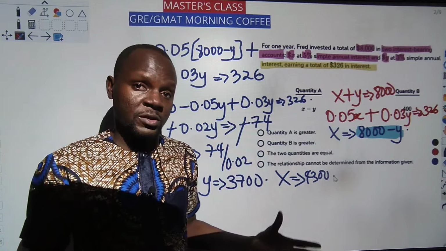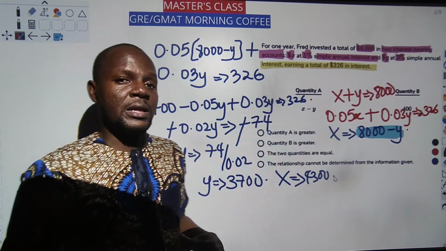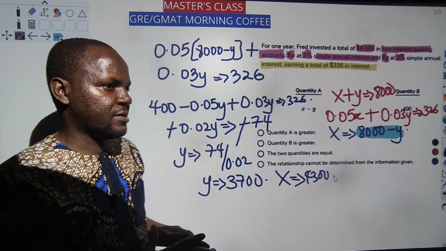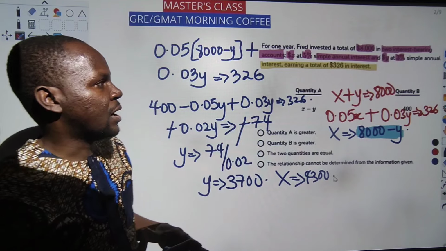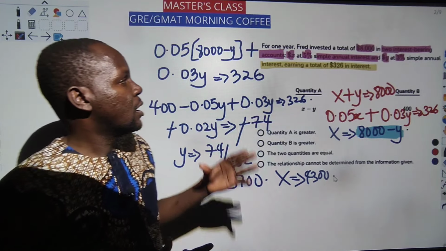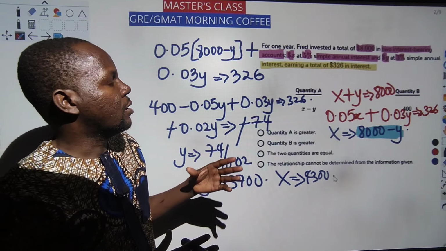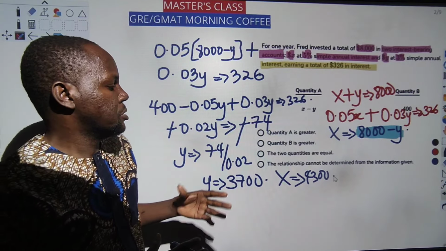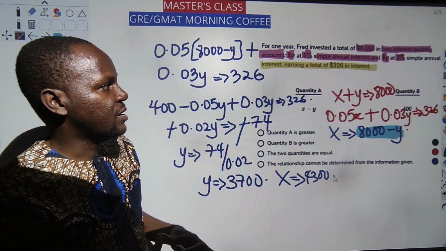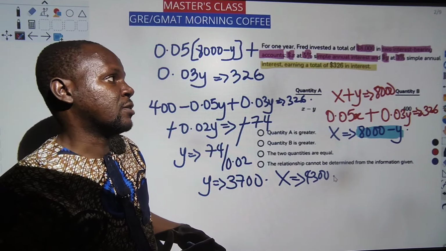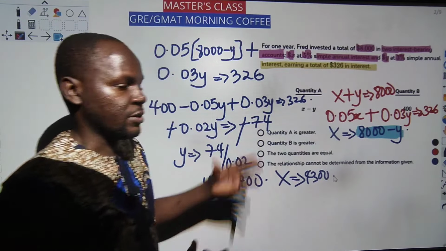But this can be done in a shorter method. For example, look at two values that when you add together are going to give you 8,000. If 8,000 is the total amount invested, you can actually pick a value, let's say I'm picking the first money to be 4,000 naira or 4,200, or I don't want to pick a number now. I can just say, okay, fine, what percent will give me 400. I can just look for that.